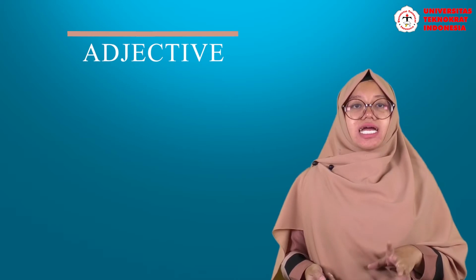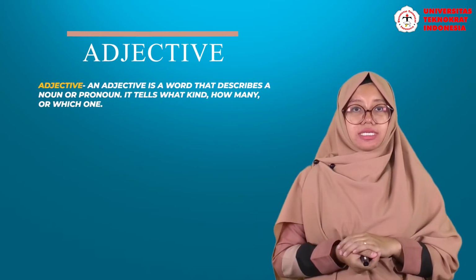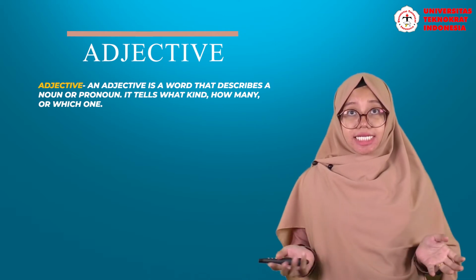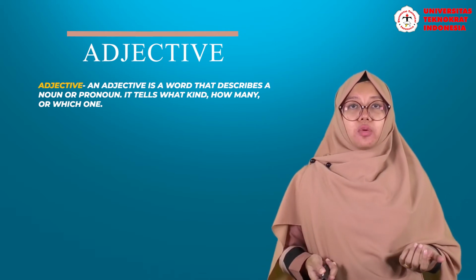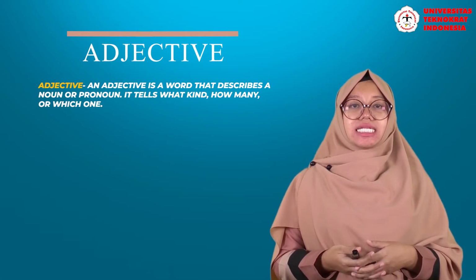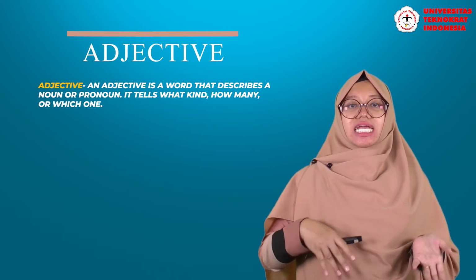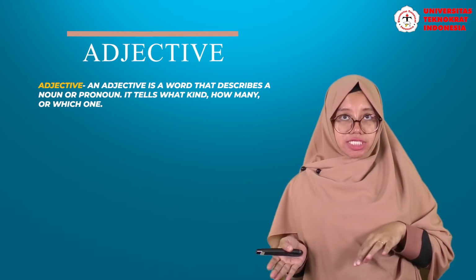Okay, the next one is adjective. An adjective is a word that describes a noun or pronoun. It tells what kind, how many, or which one. For example, here, green shirt. So, green here describes the color of the shirt itself.